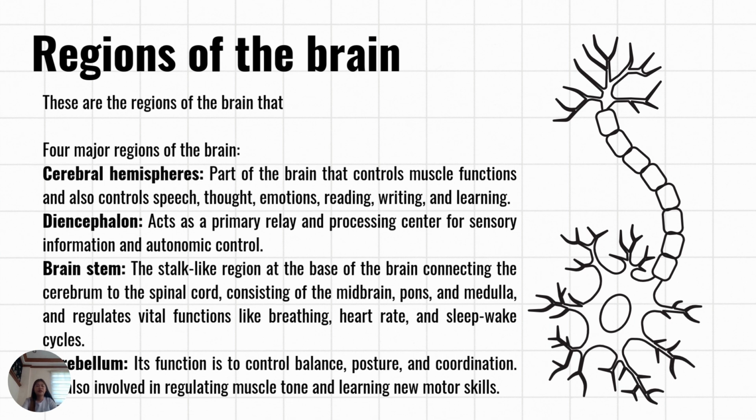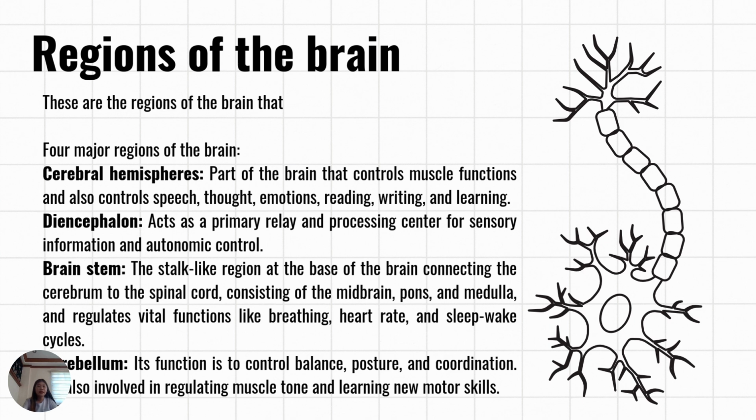Next, diencephalon. Diencephalon acts as a primary relay and processing center for sensory information and autonomic control. Diencephalon is the region of the embryonic vertebrate neural tube that gives rise to interior forebrain structures including the thalamus, hypothalamus, posterior portion of the pituitary gland, and the pineal gland.